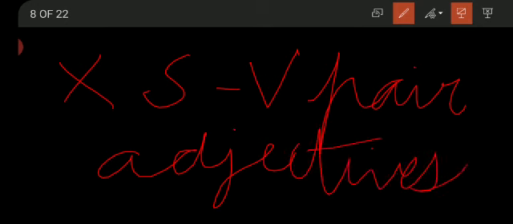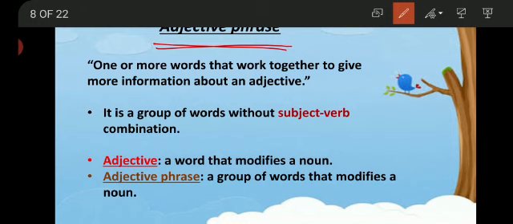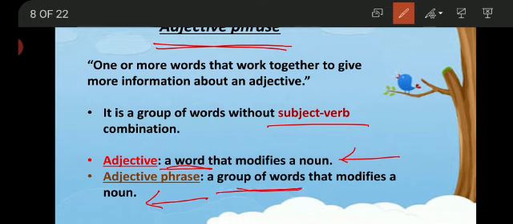So it is a group of words without subject verb combination. An adjective phrase is a group of words that modifies a noun. Adjective is a single word and adjective phrase is a group of words. So this is the basic difference between adjective and adjective phrase.